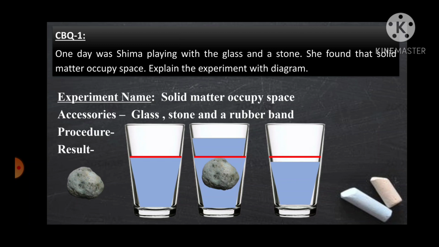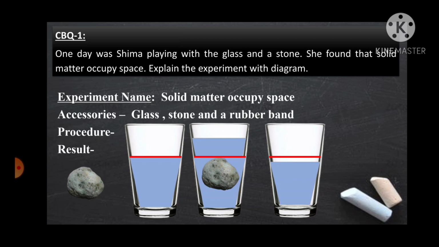But if you could stop the wastage of this water with the stone, then the water level could be equal to the marked area. So that's how we can prove that solid matter occupies space.